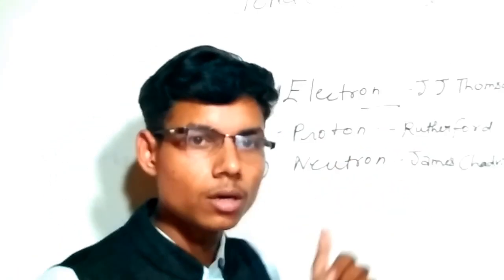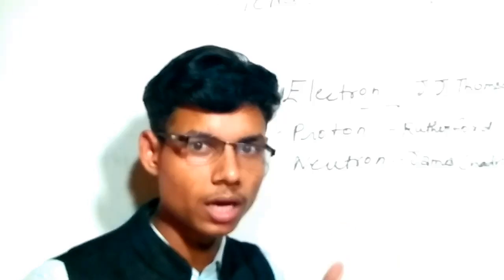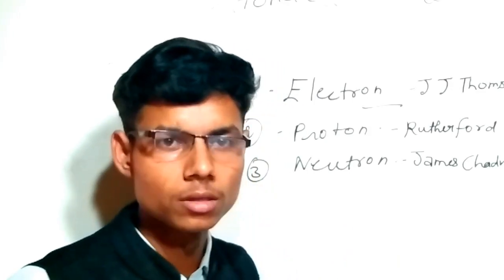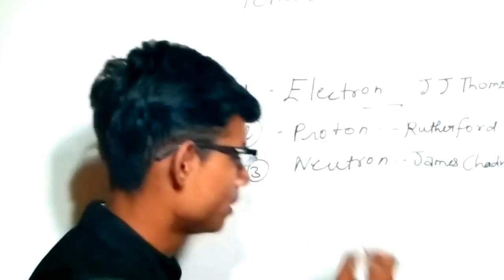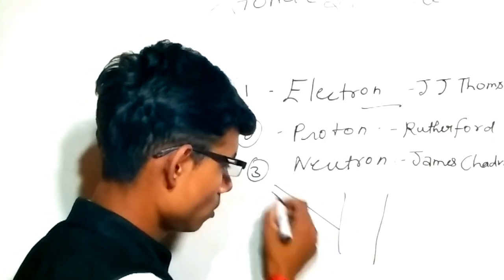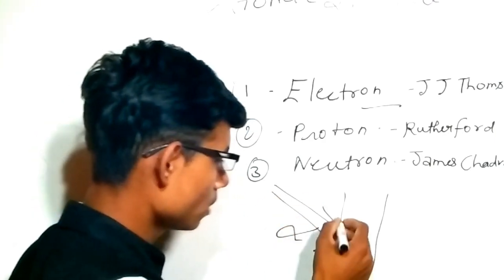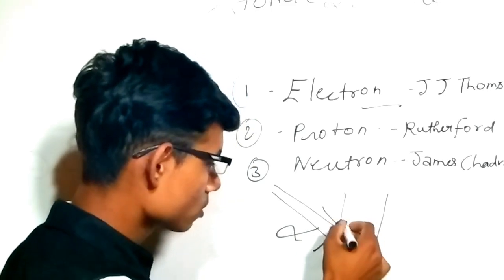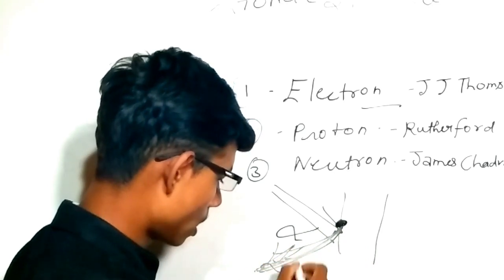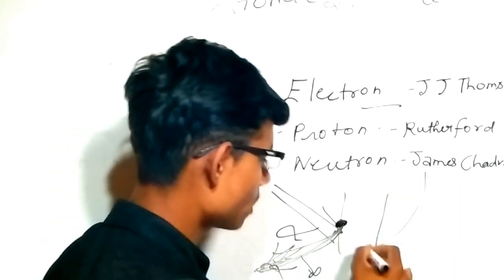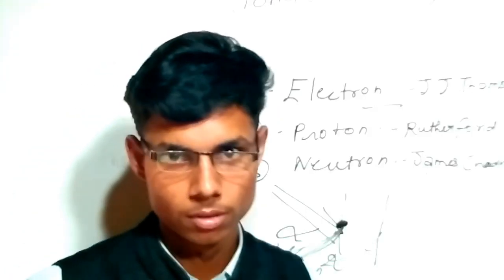In the discovery of the alpha particle, James Chadwick saw that some neutral particles were released from the beryllium plate when a beam of light was directed at it. James Chadwick called these neutral particles neutrons.